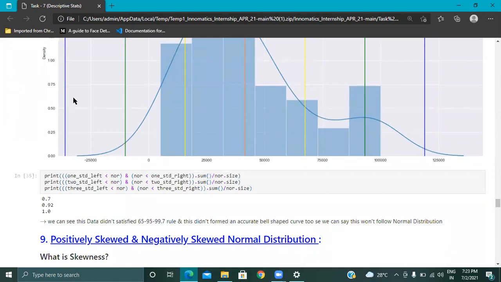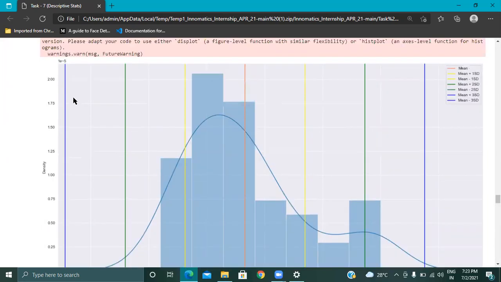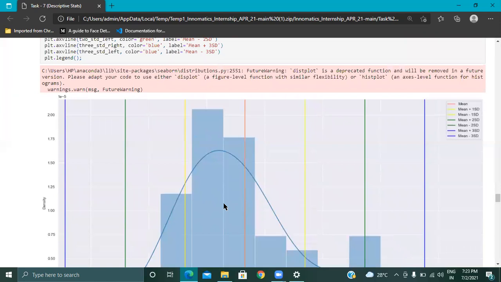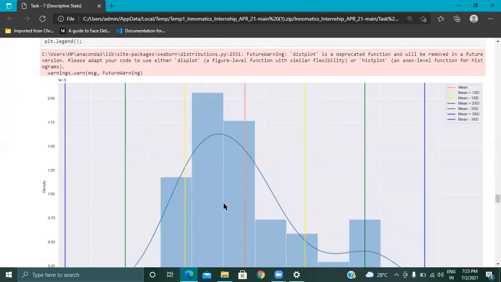So this is the graph which is plotted by using the normal distribution, in which you can see here the mean. Mean is plotted in orange color. This is the entire mean of the data. So the orange color indicates the mean, and mean plus standard deviation. So I want to calculate the mean plus standard deviation.